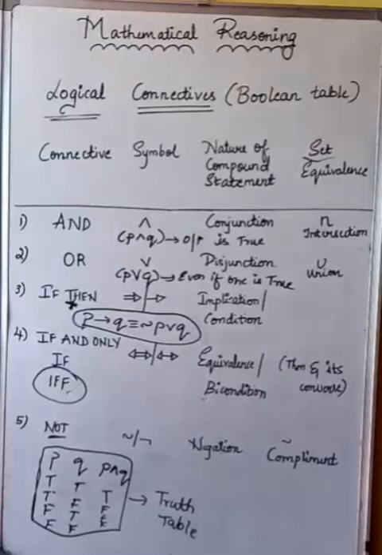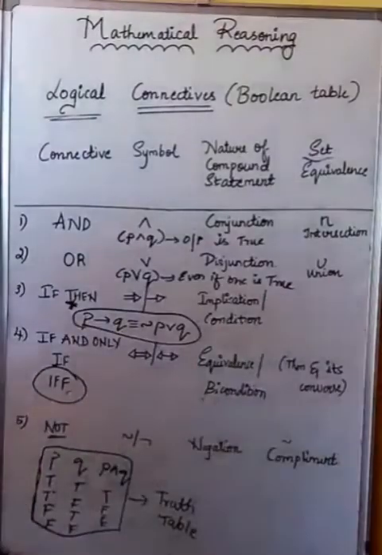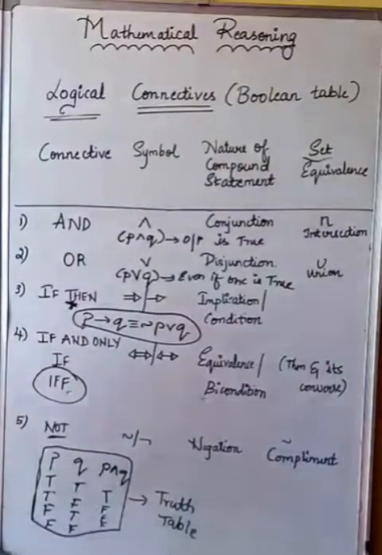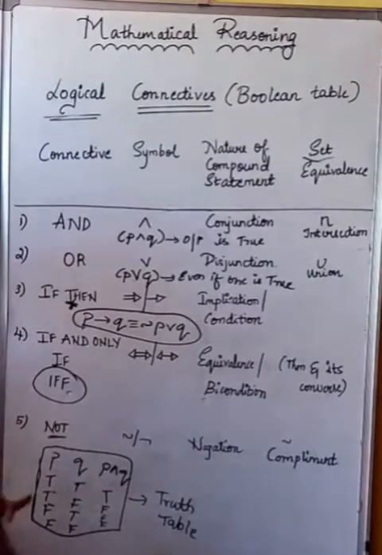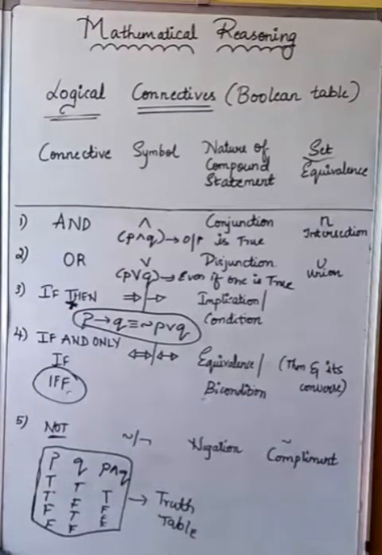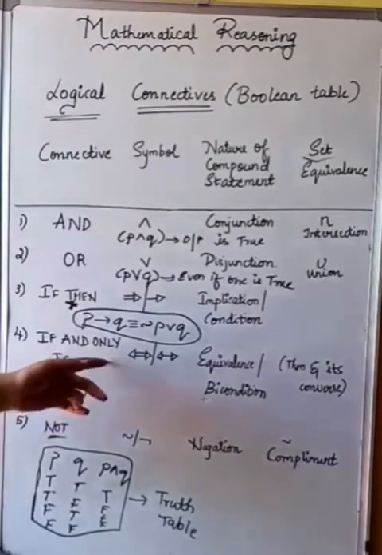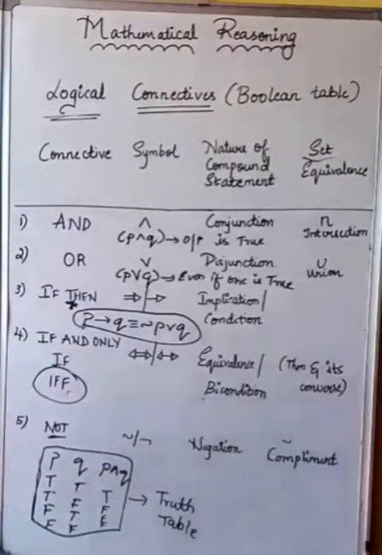So here what it says: if both are true, it is a little similar, not exactly similar, to the first one which we have studied. If both components are true, it remains true. If one is true and one is false, or one is false and one is true, the output will be false only. If both are false, the output will be true. This is the case of if and only if. I'll repeat again in the truth table.